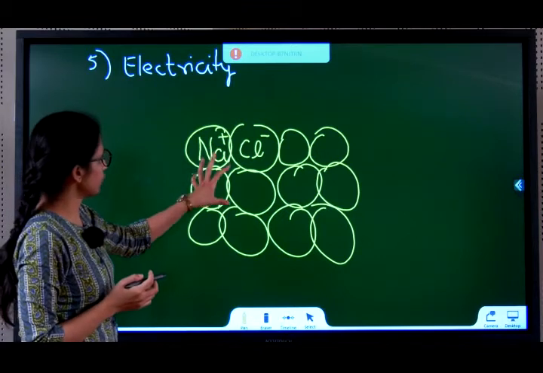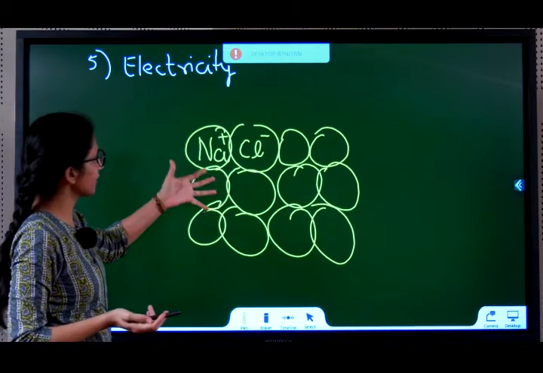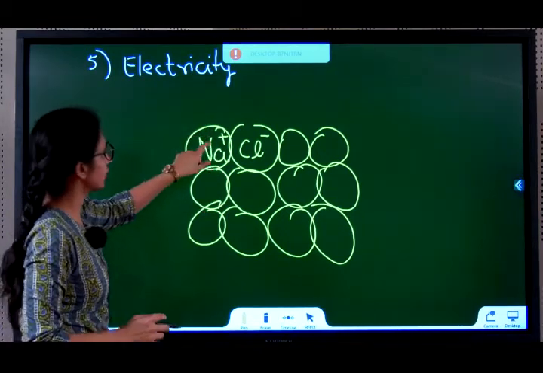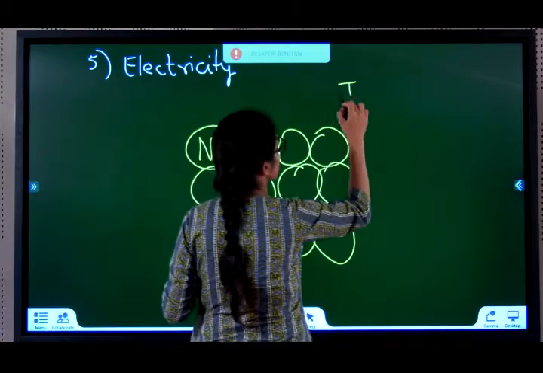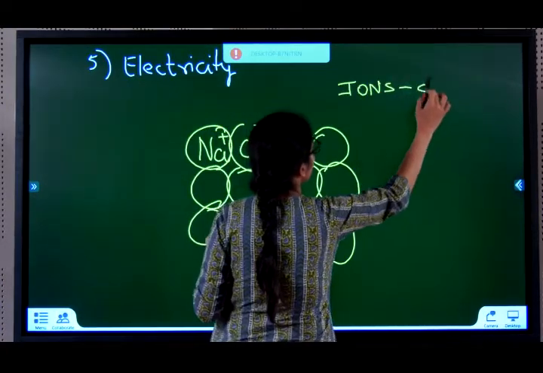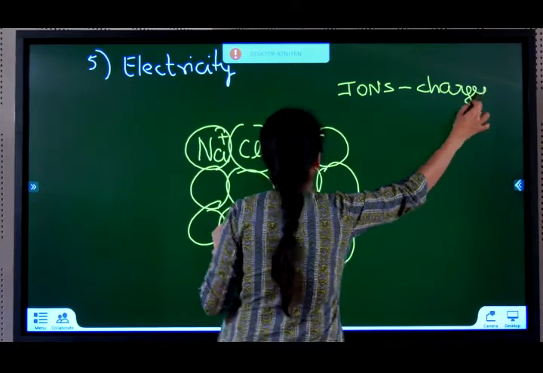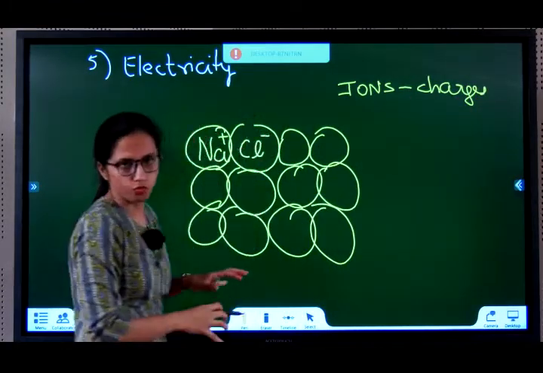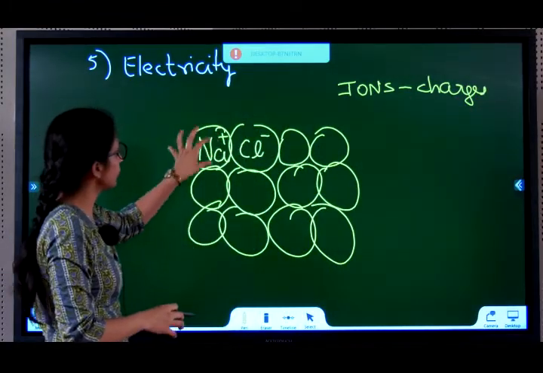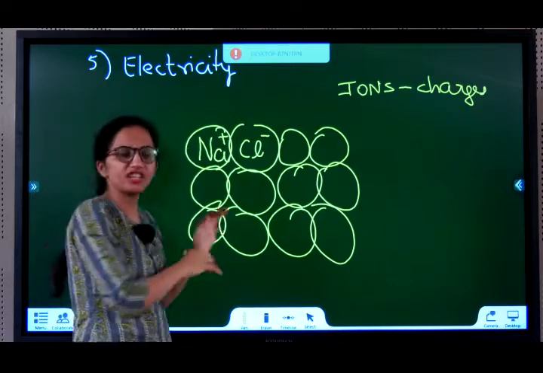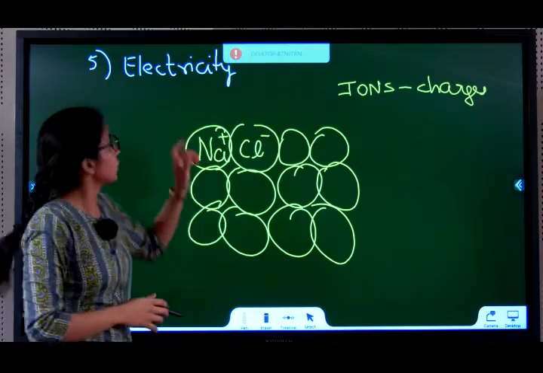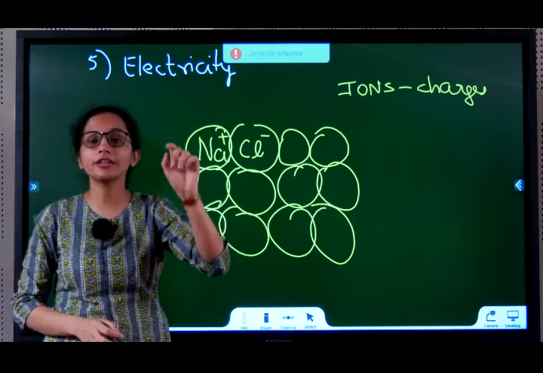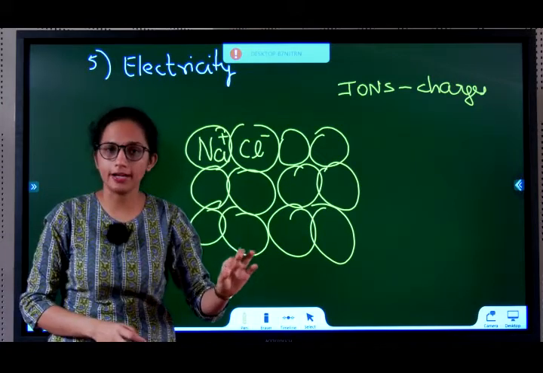It's in solid state. Yes, there is a charge. These ions are also charges. But if I want this ion to move, it should be free. In solid state, is it free? No. So, in solid state, ionic compounds do not conduct electricity.